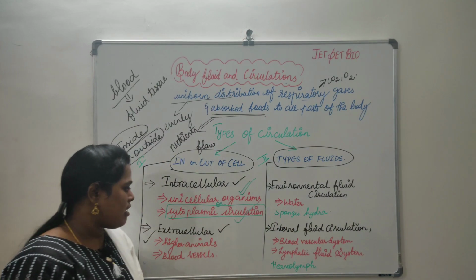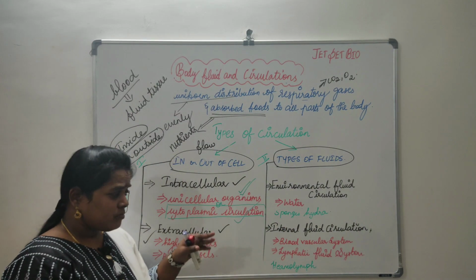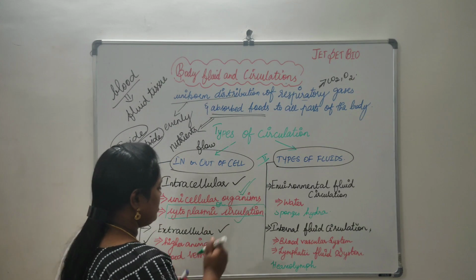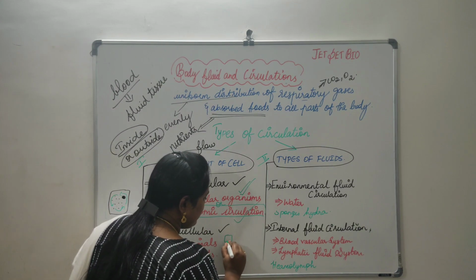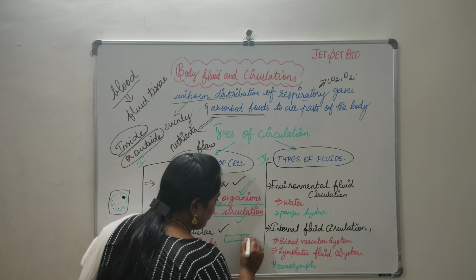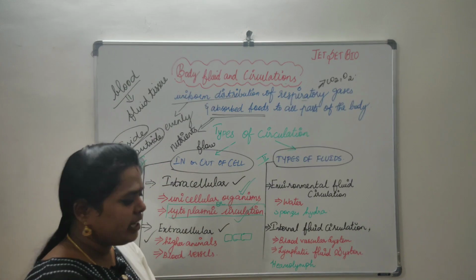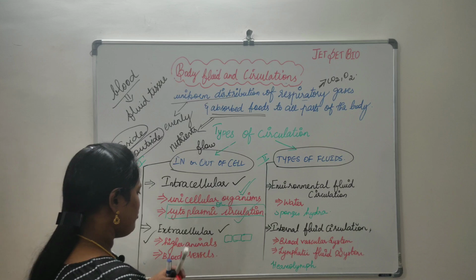Coming to extracellular circulation, here we all know that each and every part of the body is formed by the cells. The flow will be in such a way, that is what?